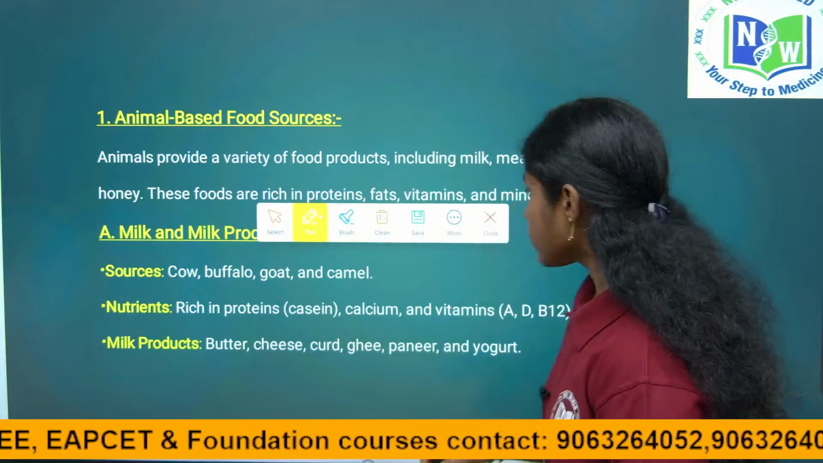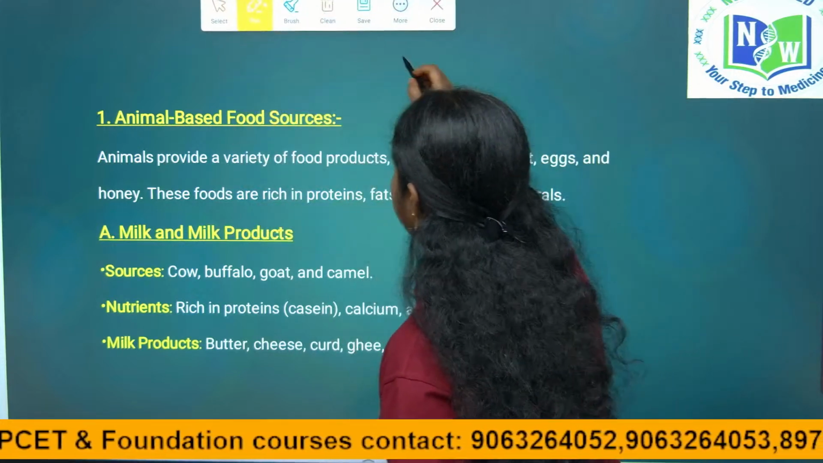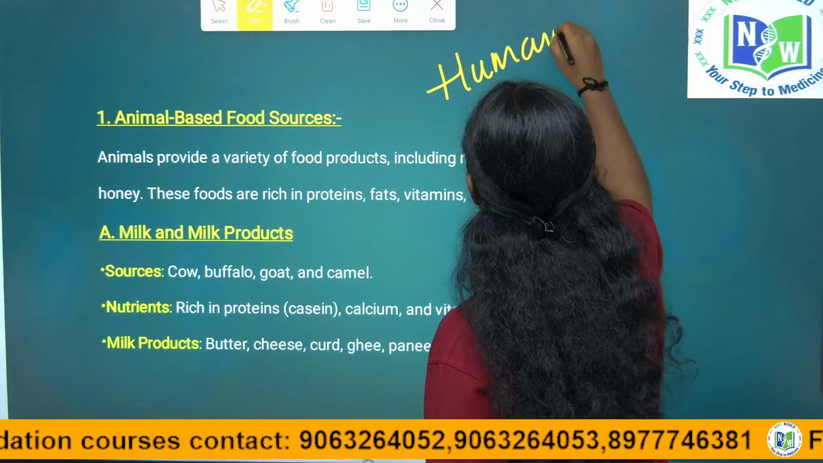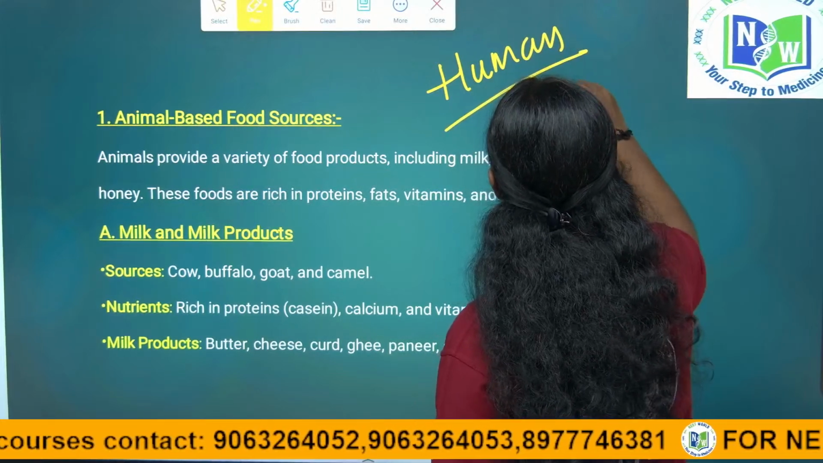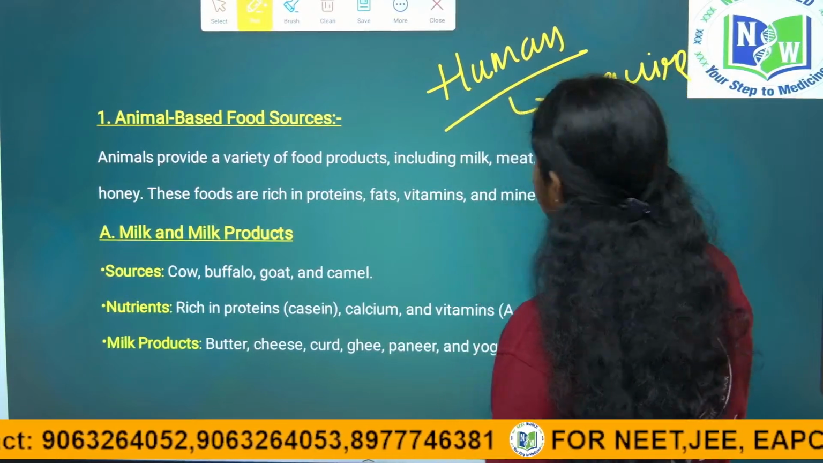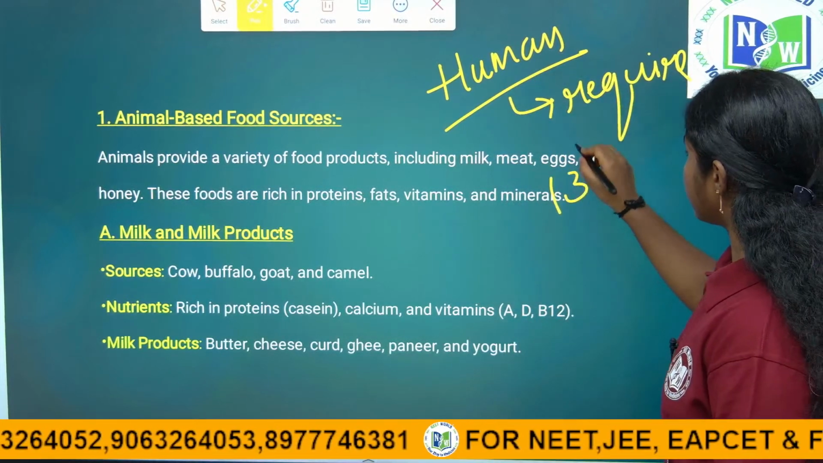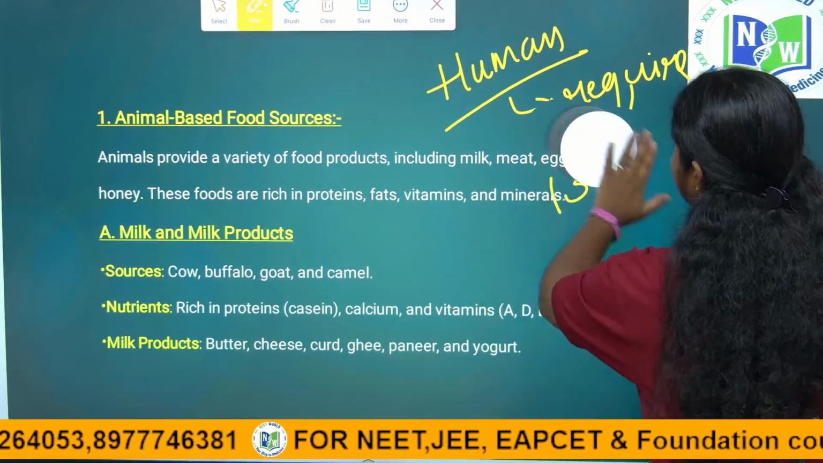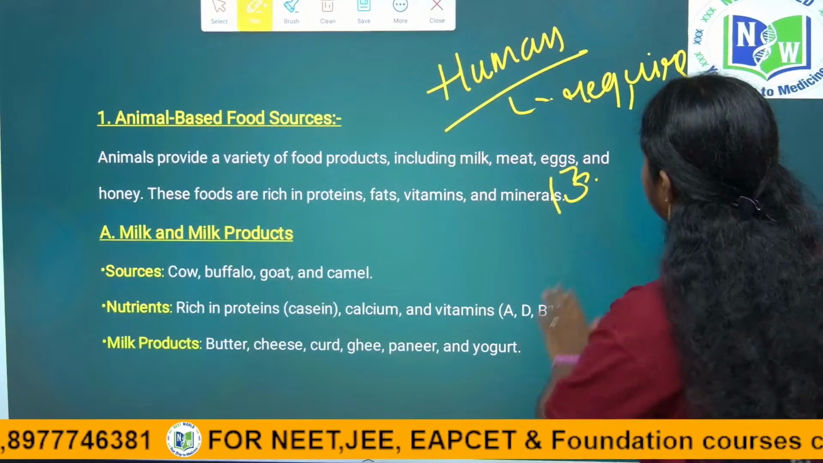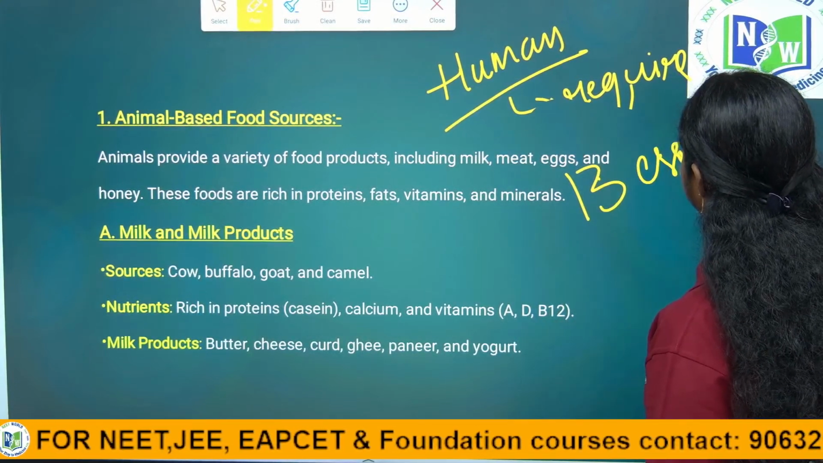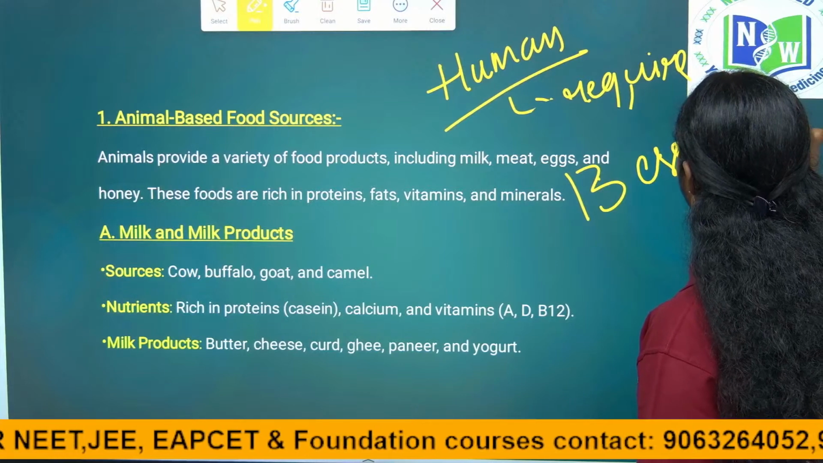Children, see, for the human body, 13 essential vitamins are required. 13 essential nutrients are required for growth and development.